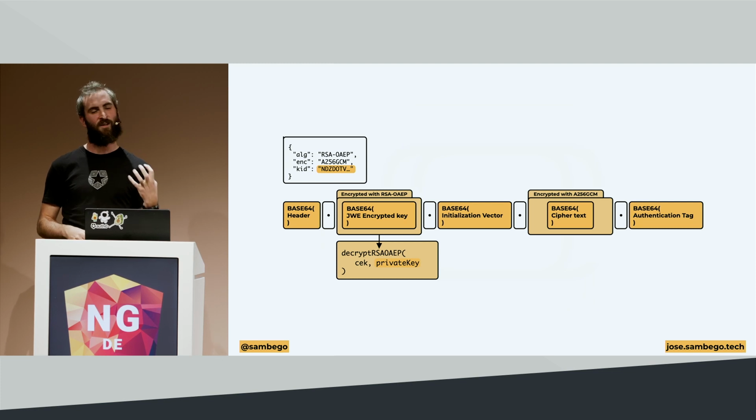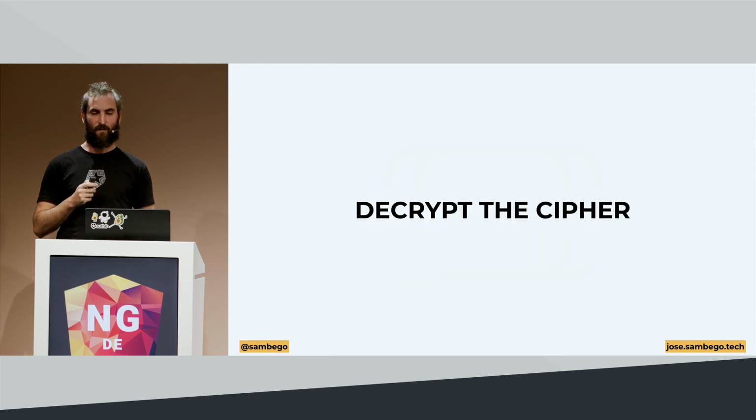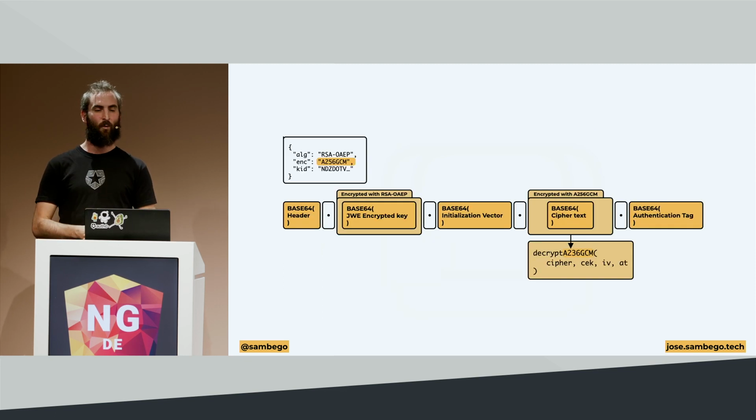But we need that shared secret, that content encryption key, in order to decrypt the actual cipher, which is that 4th part in this string. So if you want to decrypt that cipher, we're going to look in our header again. We see that we need to use this algorithm. We take a library that knows how to deal with that algorithm.